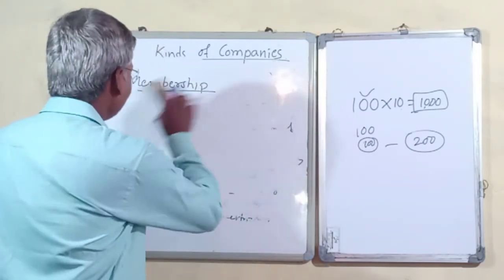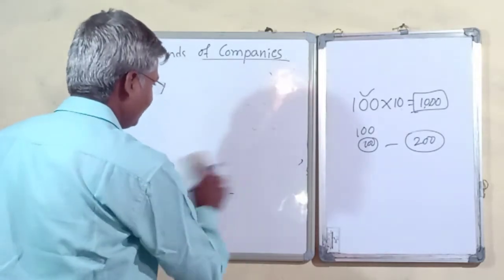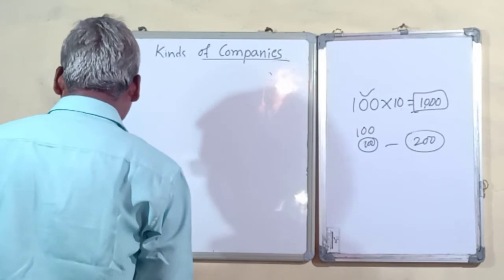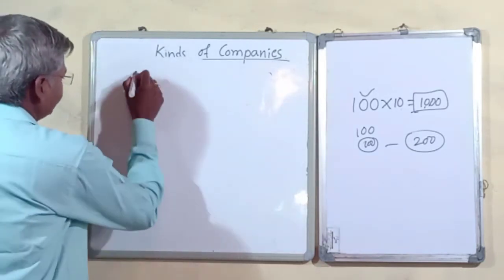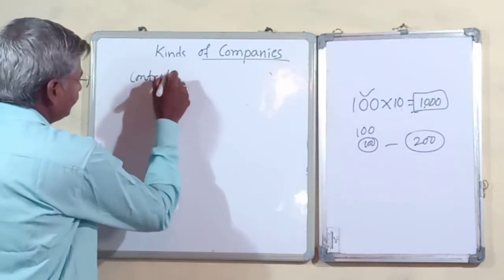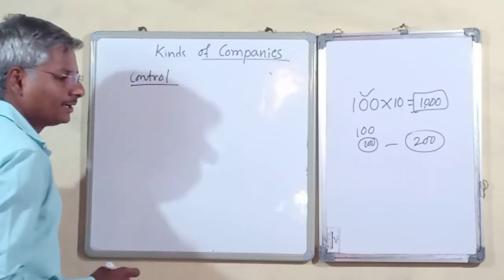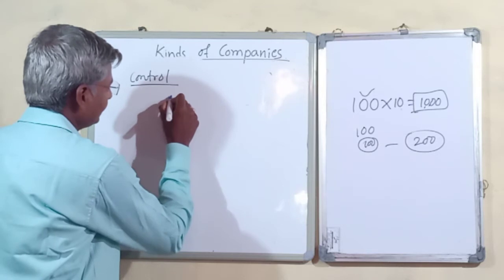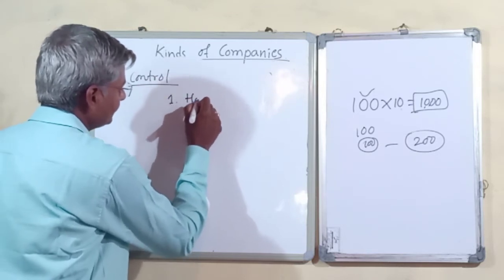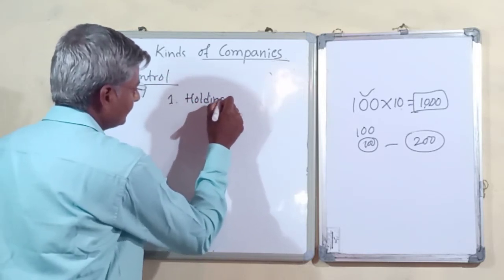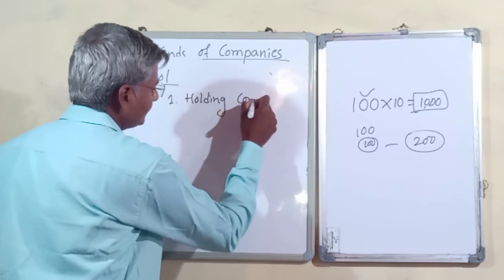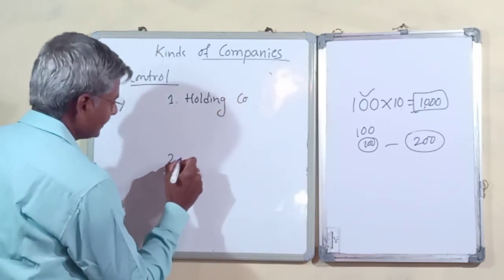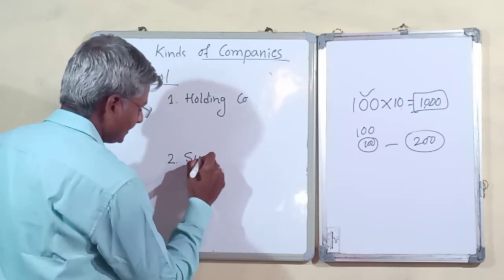And we have another category based on control. Based on control, we have two categories of companies: one is holding companies, and the second is subsidiary companies.